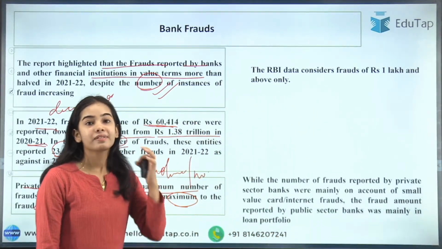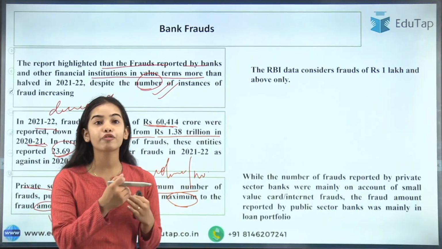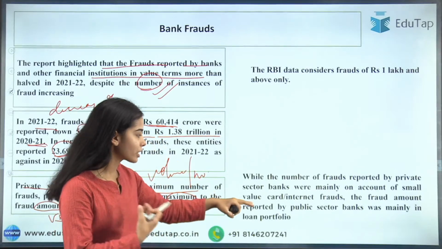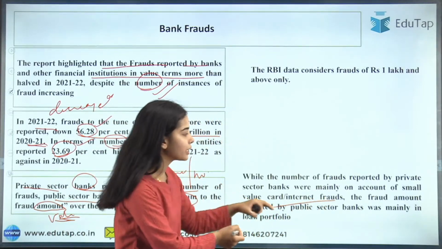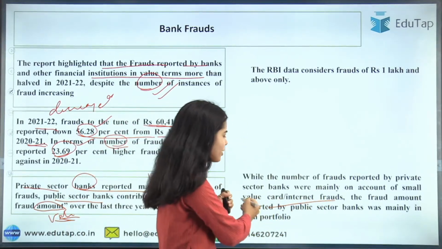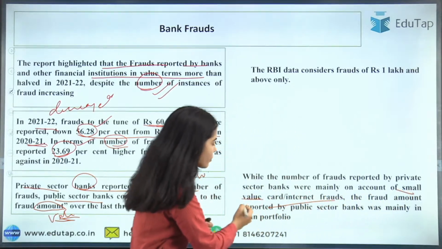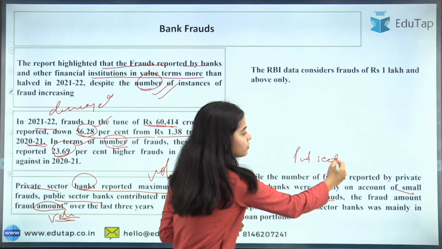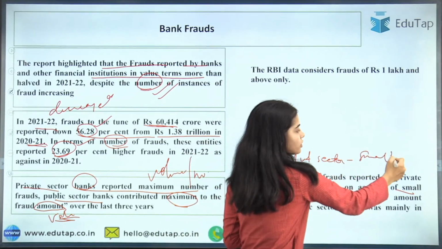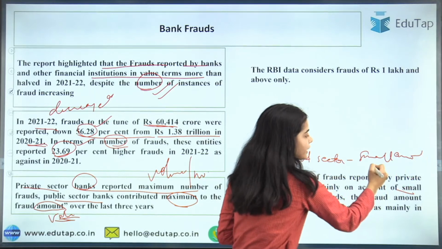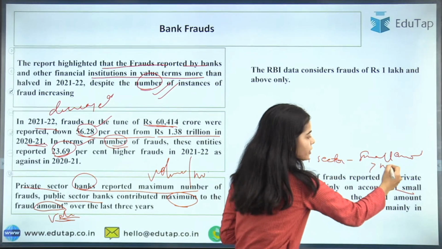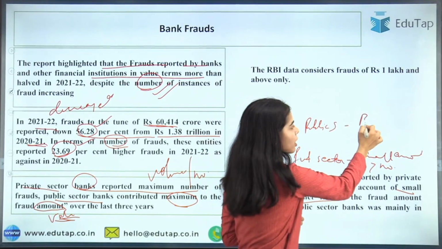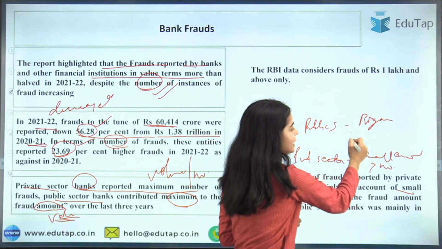Private sector banks are seeing frauds like internet fraud and card fraud, of small value. So small value frauds are happening more in the private sector: frauds of small amount but greater in number. In the public sector, the frauds are of big amount but less in number.